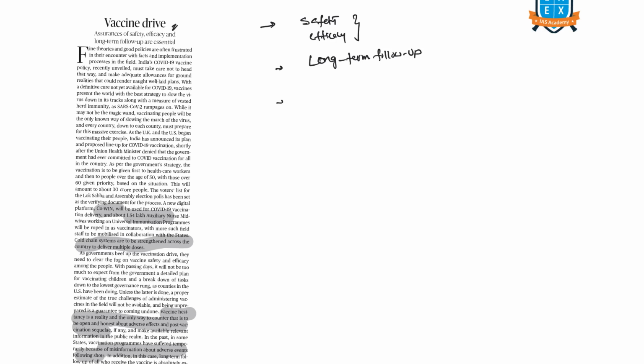The next point, cold chain, logistics, and transport logistics are essential. Are these being taken care of? That is the question. And who has to administer the vaccine? The government is readying auxiliary nurse midwives. It means, are these people trained? Without these things, vaccine administration to such a huge population can become a nightmare.